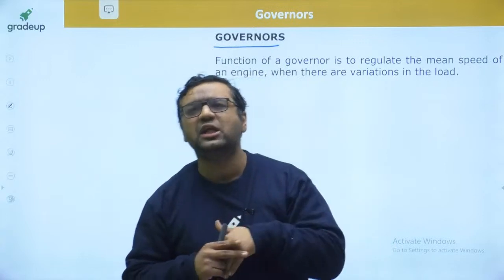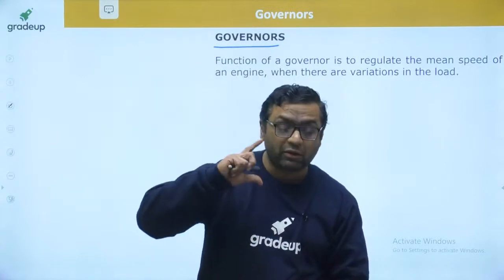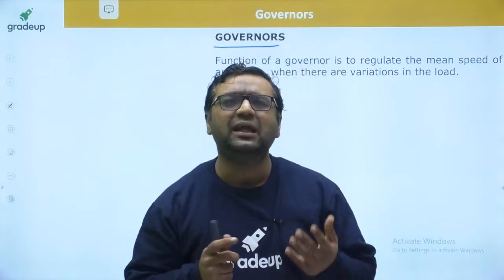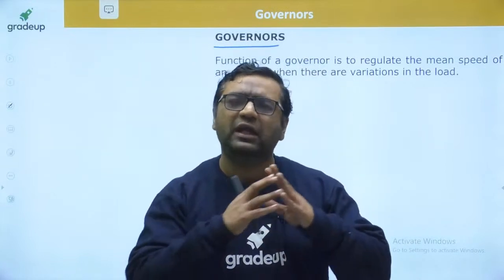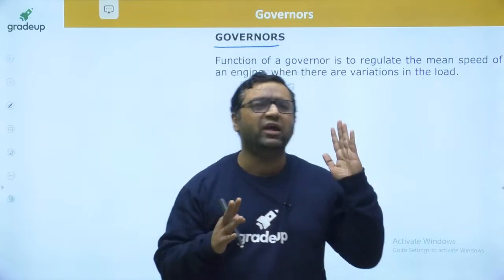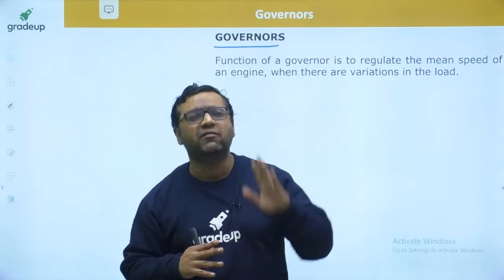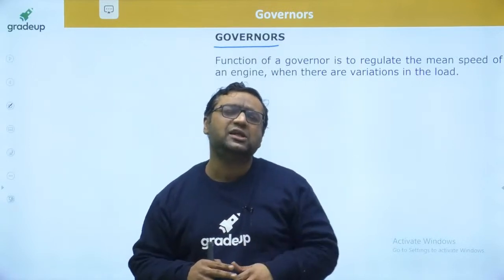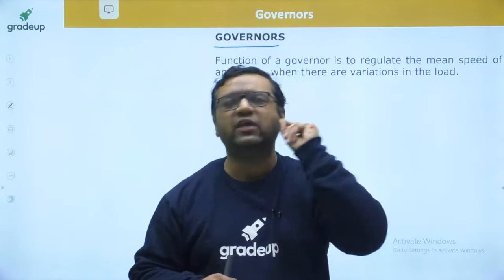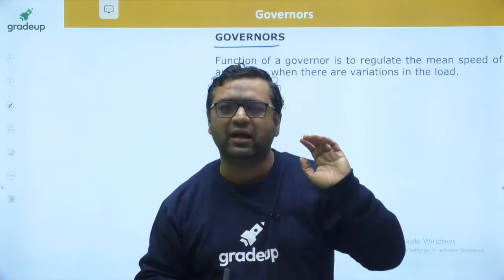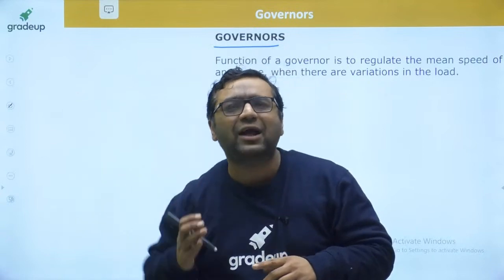What do you mean by partially governed system, dear? The meaning is like that. Basically, if we make a fully governed system in an automobile, what will happen? Like you are running on a highway, you want to increase the speed, but the governor will try to retain your speed at a constant value. Let us say the governor is trying to make your speed 50 km per hour. On the highway, you will try to make it 70, 80, 100. But guys, the governor will take it back to 50.